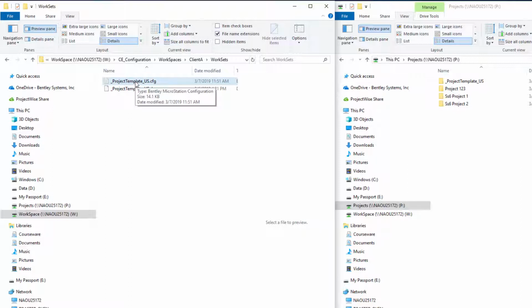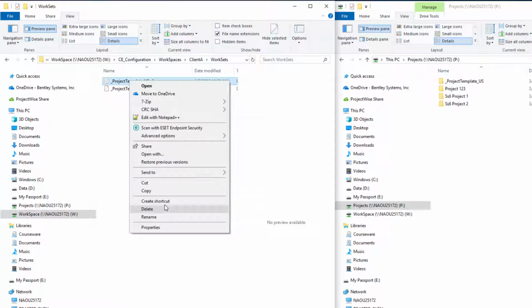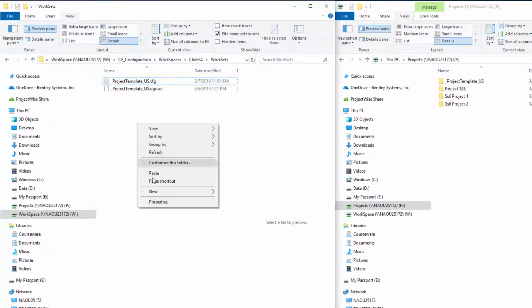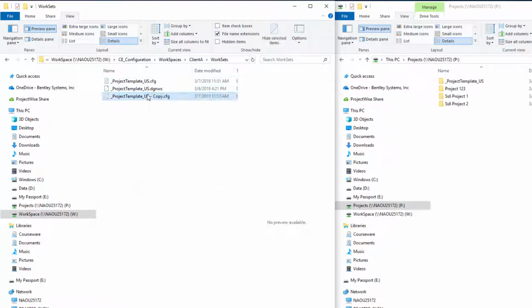So I'm going to copy the config file. The DGNWS file actually gets generated automatically, so it's best to let that just happen automatically. But I will copy the configuration file and we'll just paste it here. And then we would want to give our workset a name here. So this would be a project belonging to client A, and maybe we'll just call this project 456.